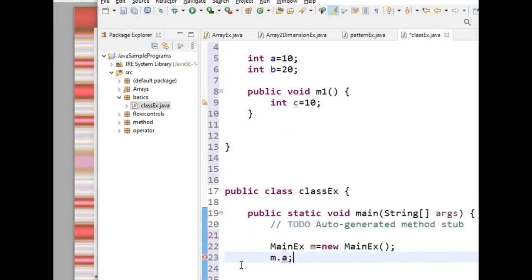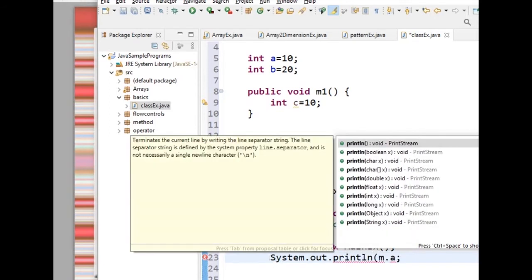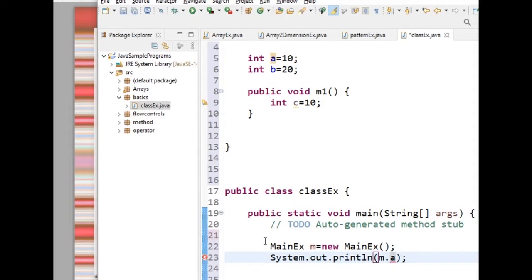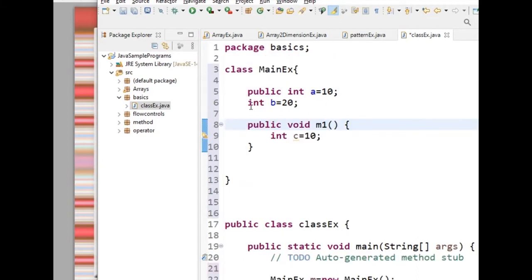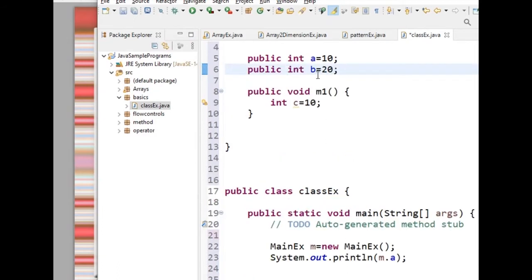If I want to print this m.a, System.out.println. Here I am giving an access specifier public. So with m.a I can access it. What is the value of m.a? 10. Now I want to call the method.